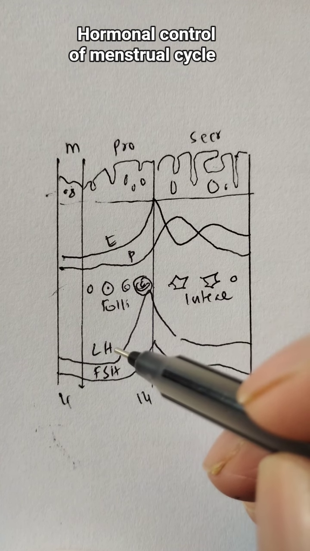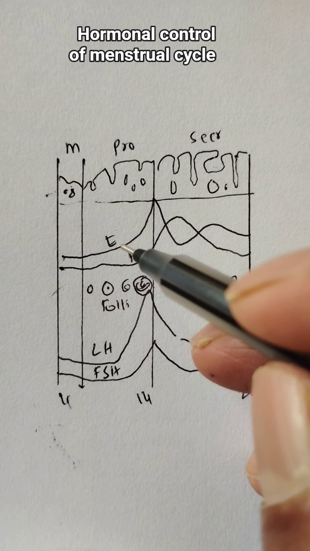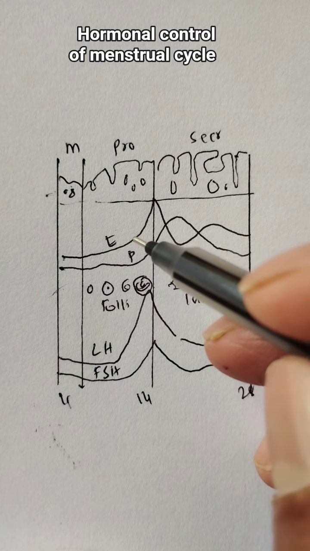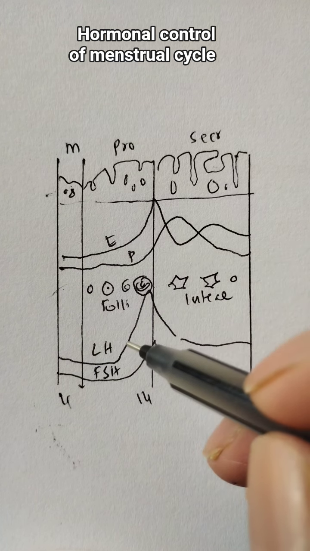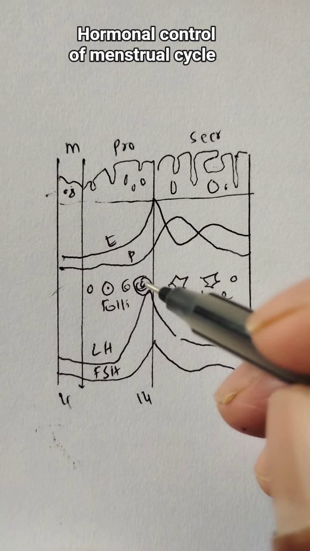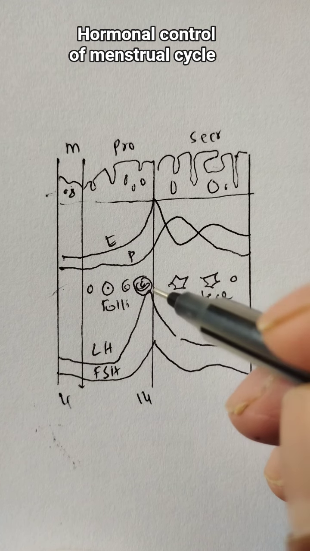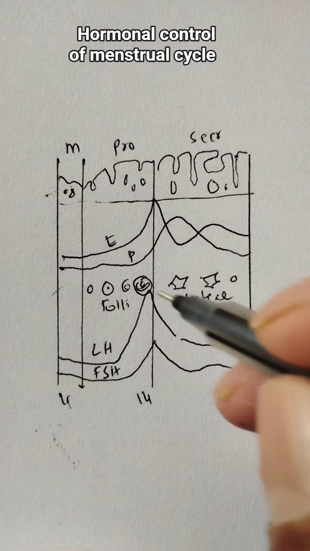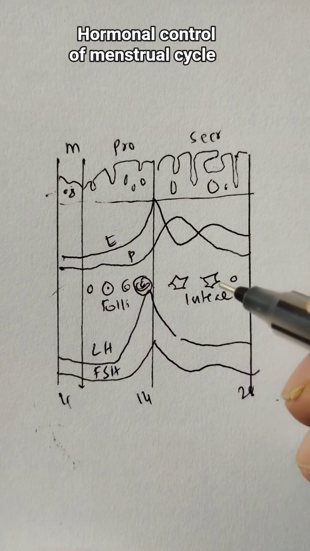And so this luteinizing hormone acts on the theca cells. It produces androgens, and androgens get converted into estrogen. So there will be sustained levels of estrogen, and that is going to lead to the positive feedback for the LH secretion, and there will be an LH peak, and this LH peak is responsible for the ovulation.